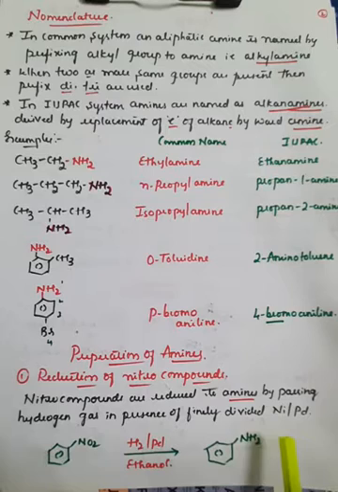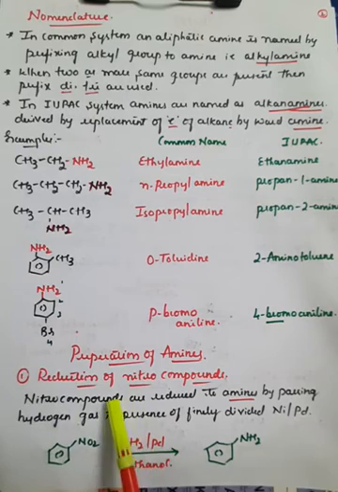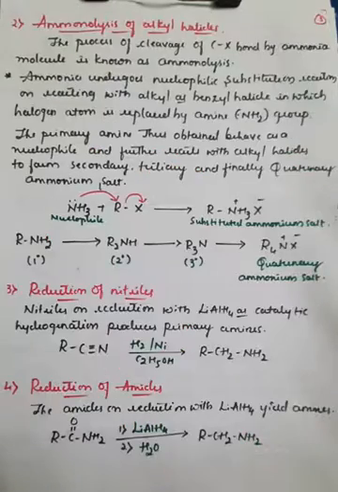So palladium or nickel can be used for the conversion, and here nickel and palladium act as a catalyst. Very simple. The nitro compounds can be reduced or converted into amines. Oxygen is replaced and hydrogen is added, that is H2, in the presence of palladium or nickel and the solvent ethanol. This is one of the important methods for the preparation of amines.